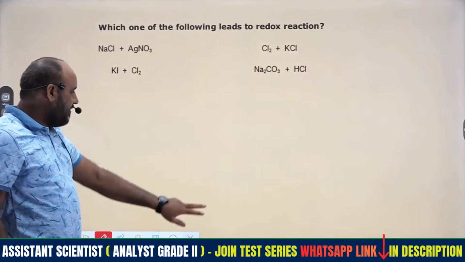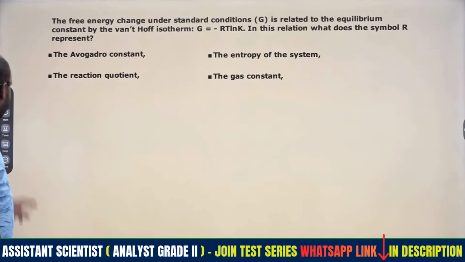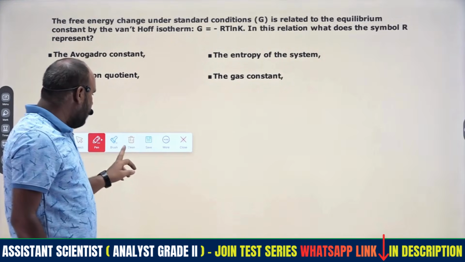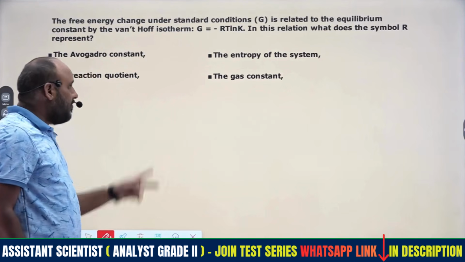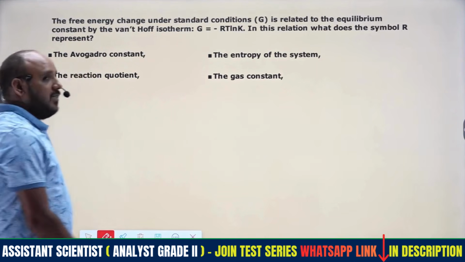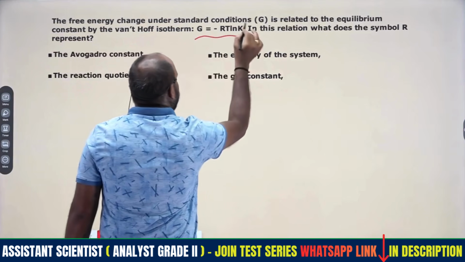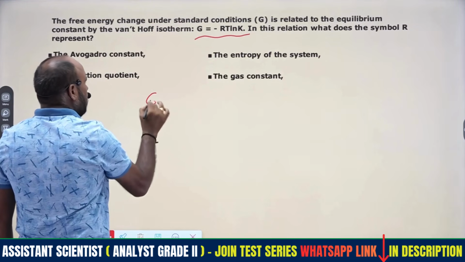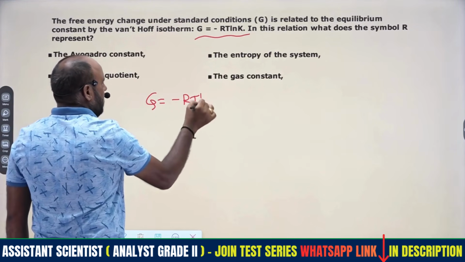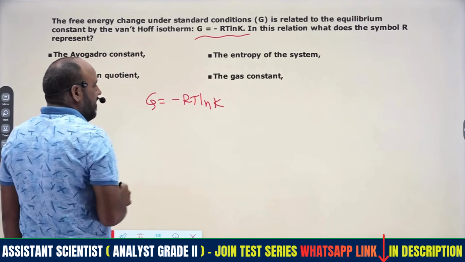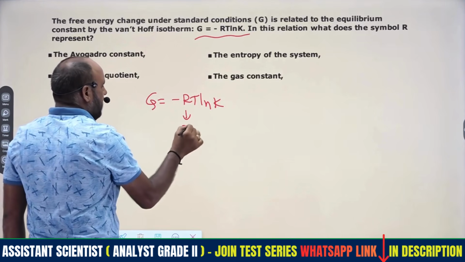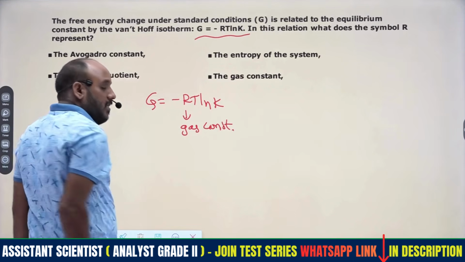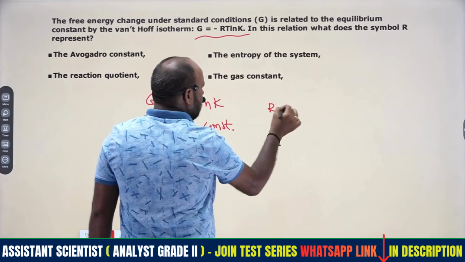Then coming to the next one. This is a very simple question, but we have to remember the various values of the gas constant. The equation is delta G equals minus RT ln K, that is, Gibbs free energy equals minus RT ln K, right? Here R is the gas constant. So definitely we have to remember the gas constant values.